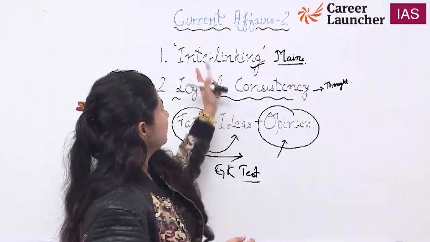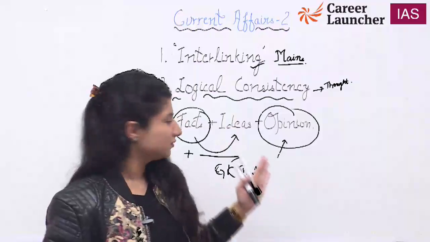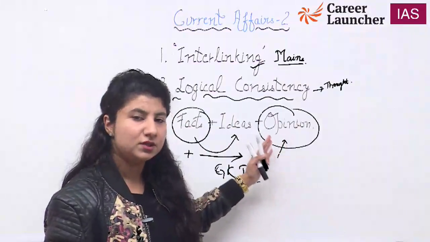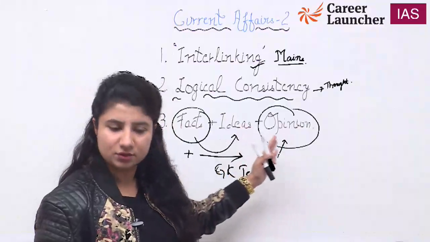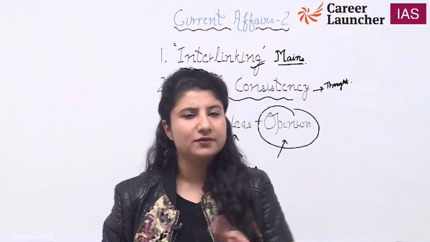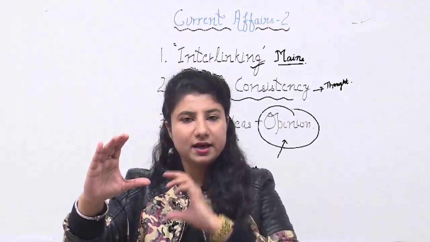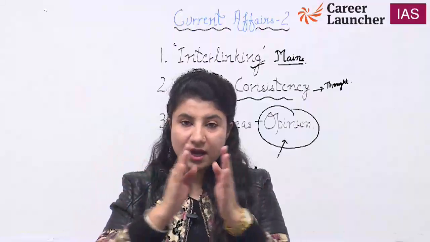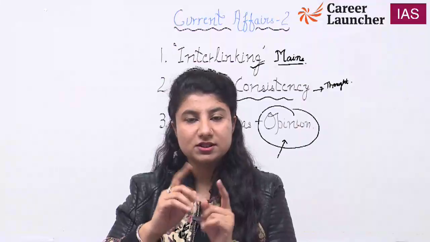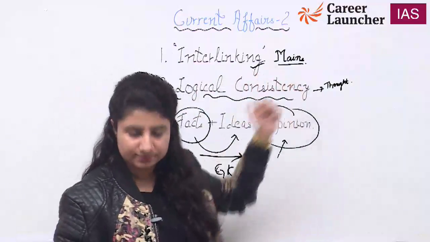So these three things we are going to see: interlinking, logical consistency in our thoughts, and finally facts, ideas and opinion. I'll tell you the difference between ideas and opinion. On to your screens, we are going to see first information, and guys, I have not segregated the information like this, कि ये सिर्फ science and technology का है, ये art and culture का है सिर्फ. I'll tell you how one information which you think is only of science and technology can also establish linkages to international relations. Let's see how.